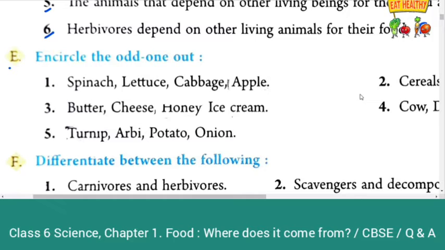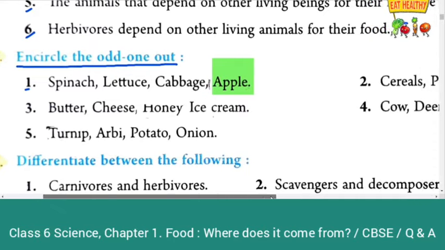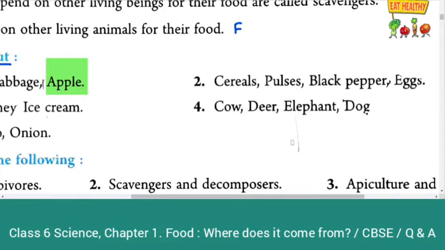Section E, encircle the odd one out. First, spinach, lettuce, cabbage, apple. Here, spinach, lettuce, cabbage are vegetables, whereas apple is a fruit. So, answer is apple. Second one, cereals, pulses, black pepper, eggs. So, here, eggs are the odd one. So, you have to mark the eggs.